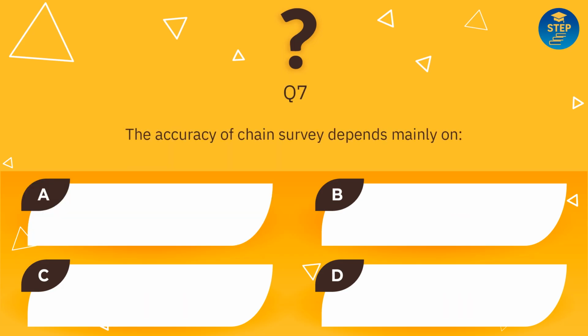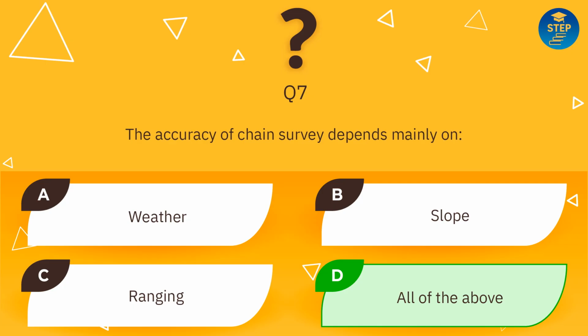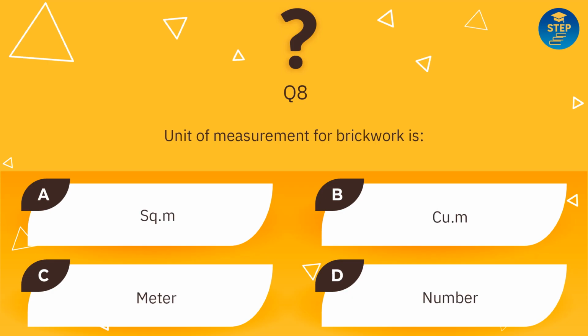The accuracy of chain survey depends mainly on: weather, slope, ranging, all of the above. Answer is all of the above. Unit of measurement for brickwork is: square meters, cubic meters, meter, number. Answer is cubic meters.